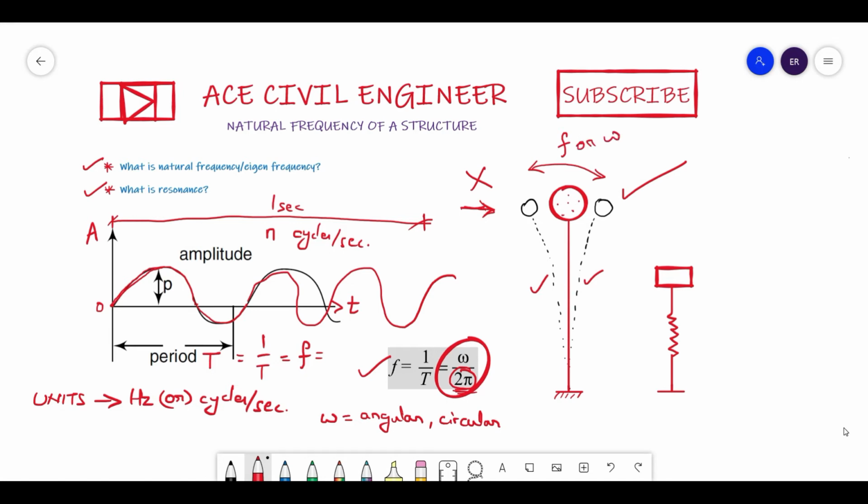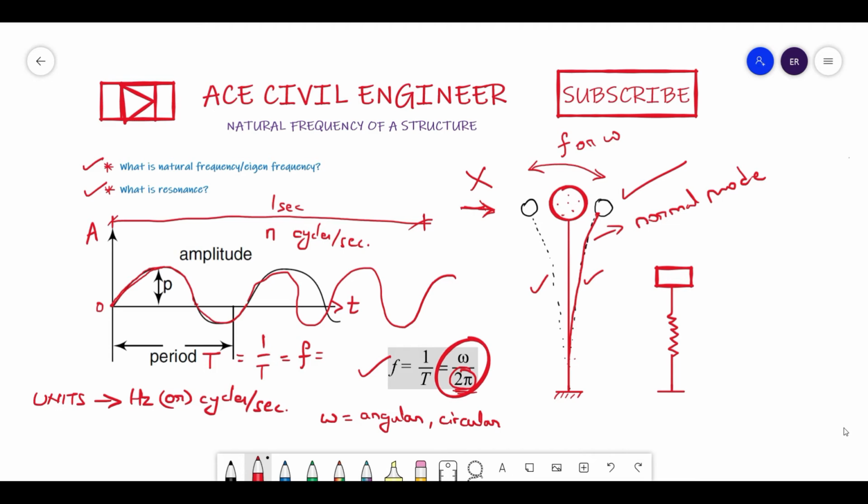So in this natural frequency, the pattern of motion which is oscillating is called the normal mode. This is called the first mode of oscillation, friends. This first mode is always called the normal mode.